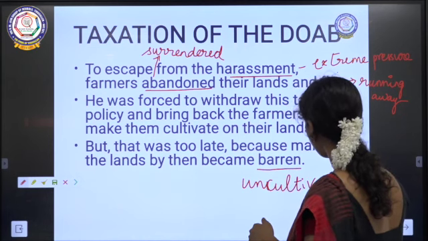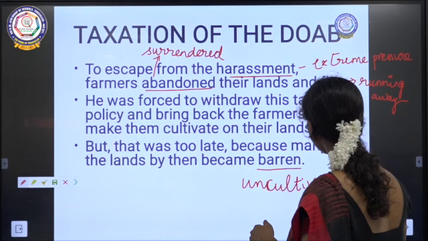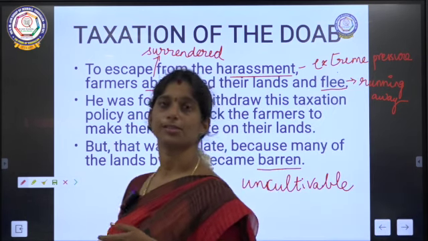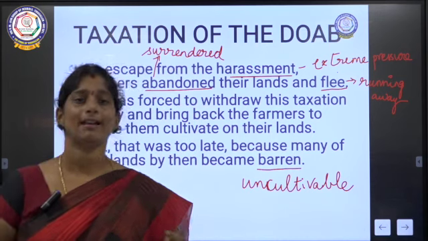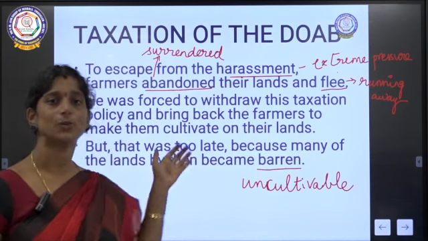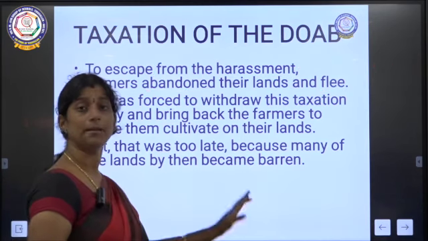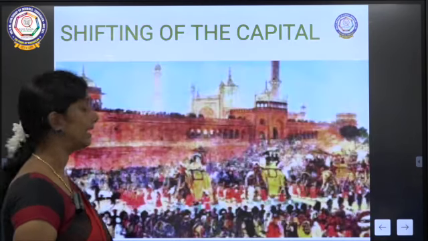So the land became so dry that cultivation could not be carried out after that. By then he had lost all his farmers as well as the land. Okay, so that was the major mistake made by Muhammad bin Tughlaq.